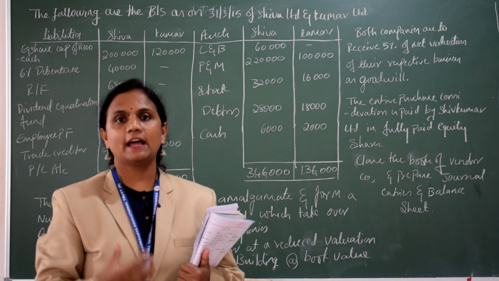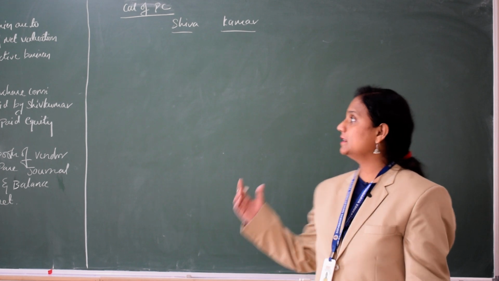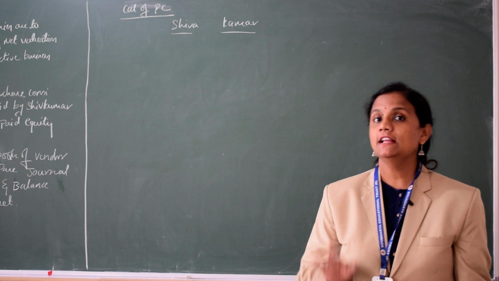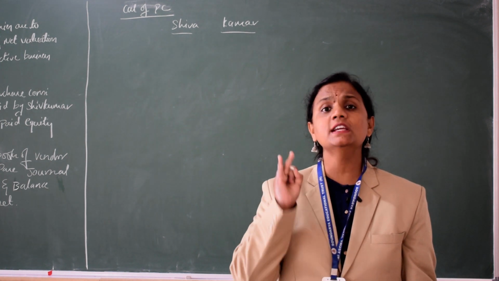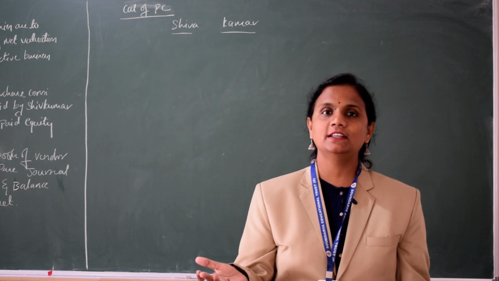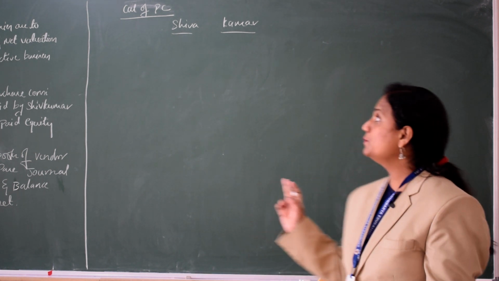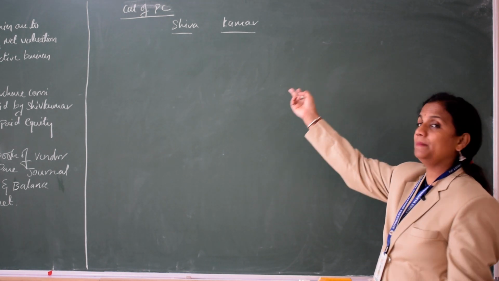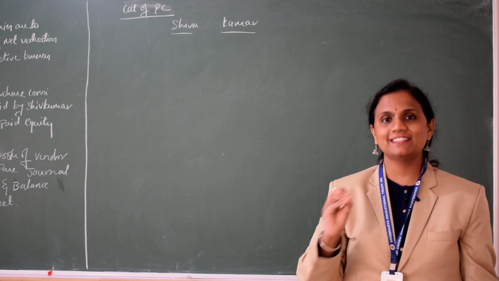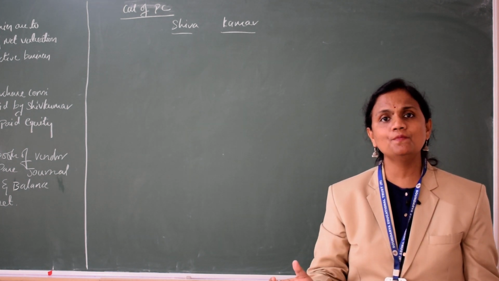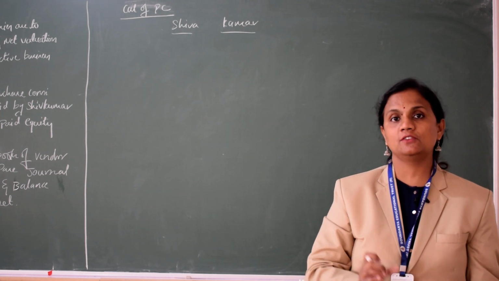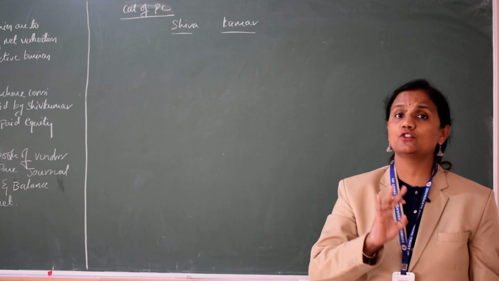Now students, it is time to solve the problem. What are the steps we have in amalgamation? There are 4 steps: calculation of PC, discharge of PC, closing the books of vendor, and opening journal entry and balance sheet in the books of the new company. First step is calculation of PC. What do you mean by PC? PC means purchase consideration. Who gives PC to whom? Shiv Kumar gives PC to Shiva and to Kumar, because Shiva is different and Kumar is different.